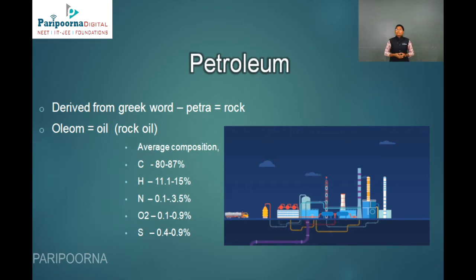And here comes petroleum. The word petroleum is derived from the Greek words petra, which means rock, and oleum, which means oil, so rock oil. The composition of petroleum is given.